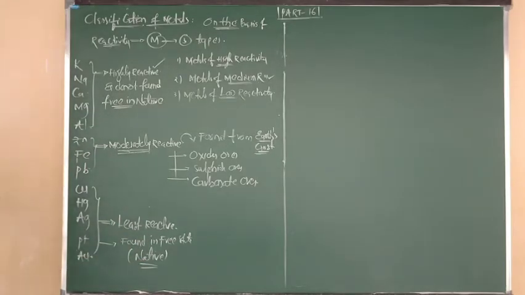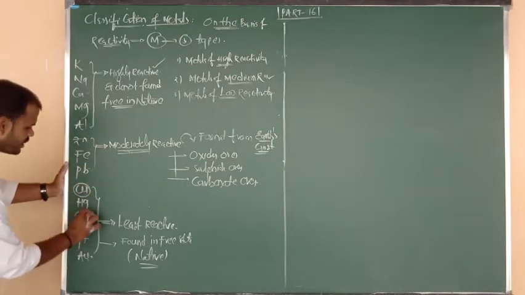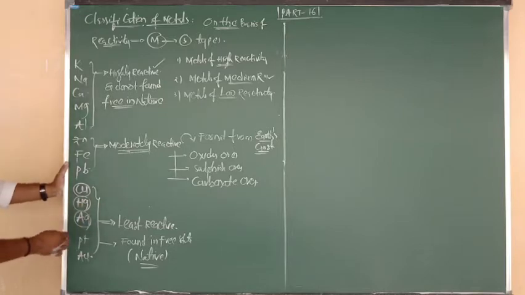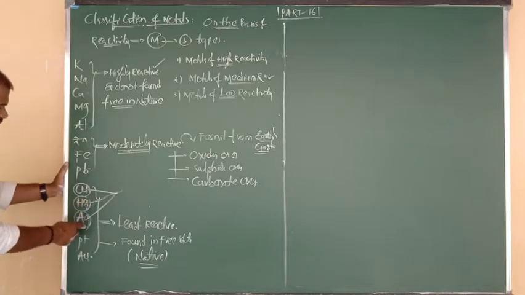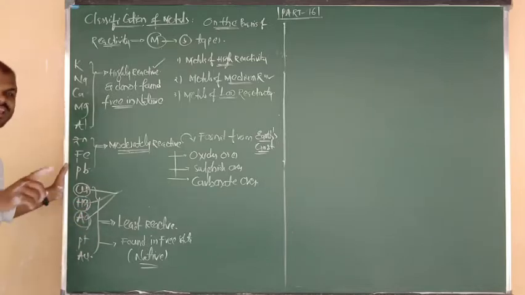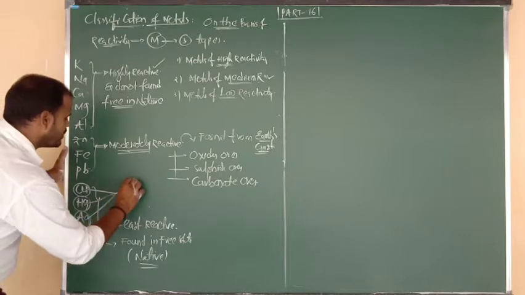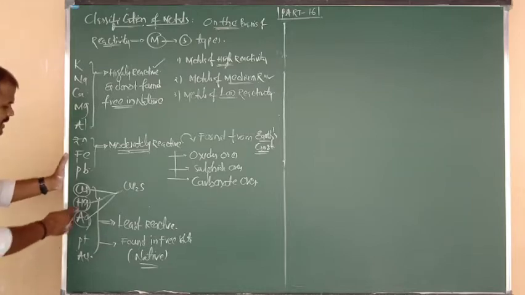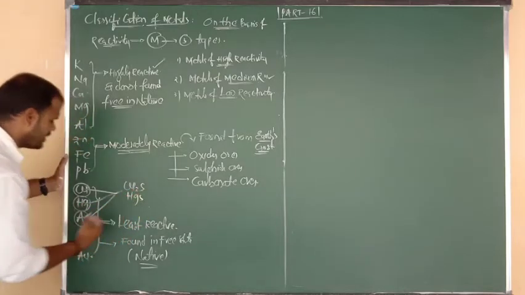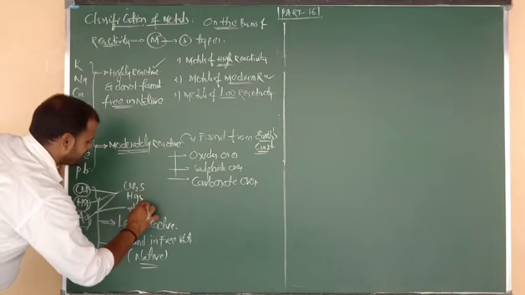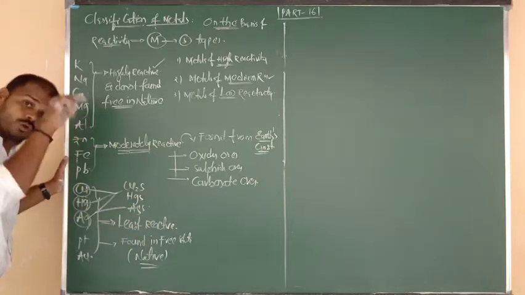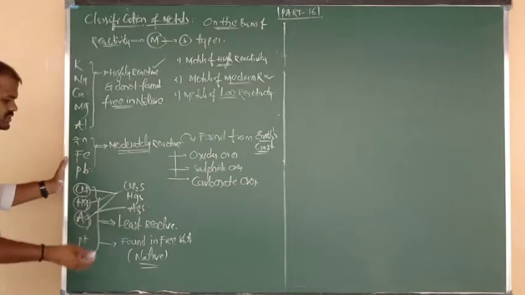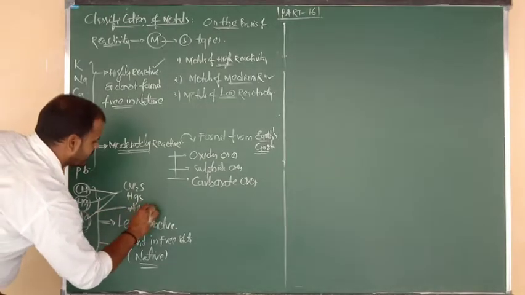Now, but listen carefully. In that least reactivity category, I want to consider copper, silver, and mercury. They have a little bit of reactivity, because copper, mercury and silver are found in their mineral forms. For example Cu in the form of Cu2S, copper sulfide or copper glance, Hg in the form of HgS, Ag in the form of Ag2S, Cu in the form of Cu2O, and Ag in the form of Ag2O.